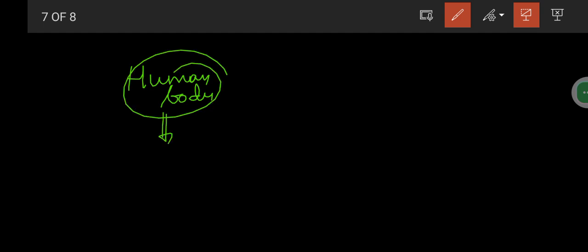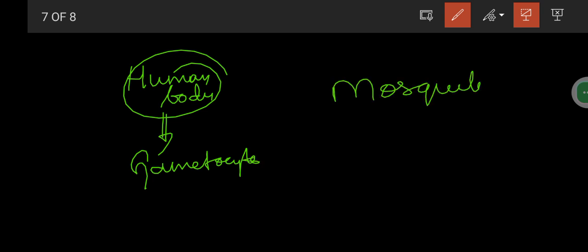So first, human body, here gametocytes are there. Mosquito going to bite.